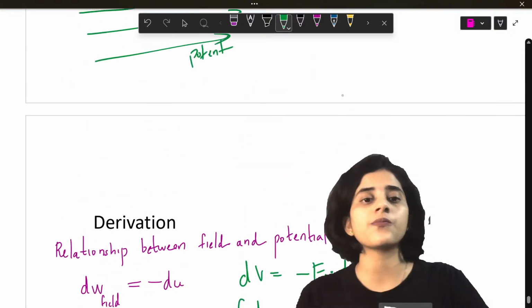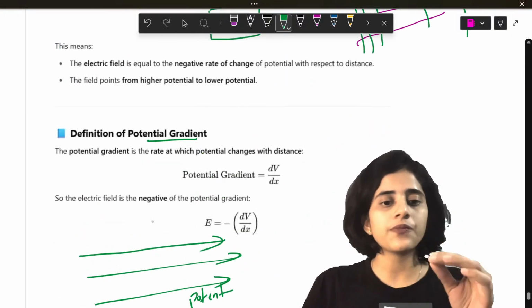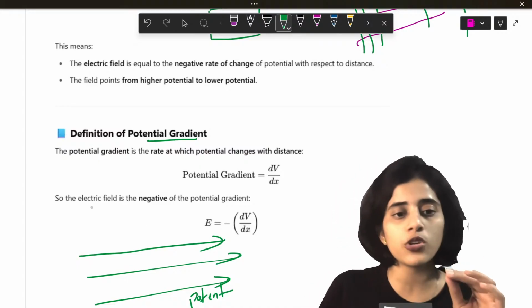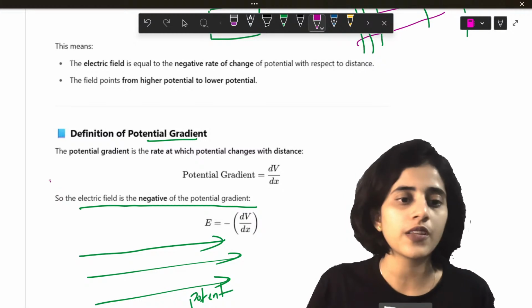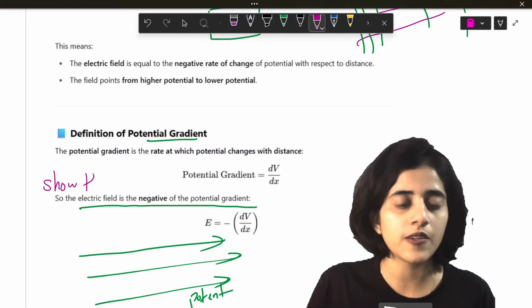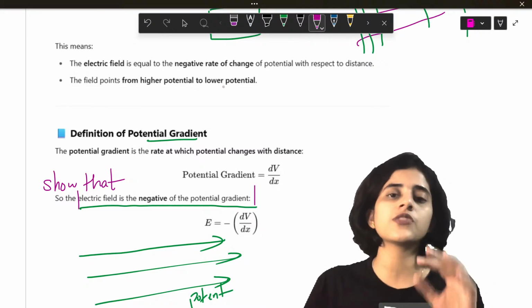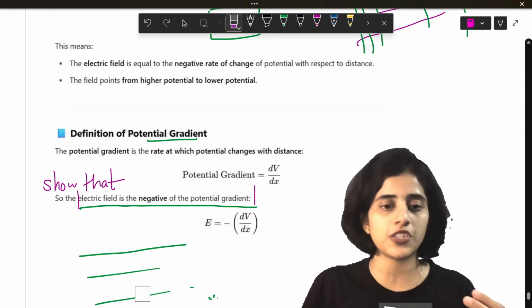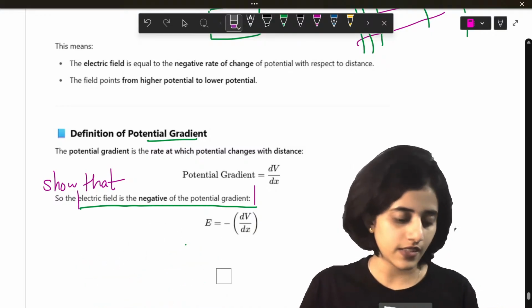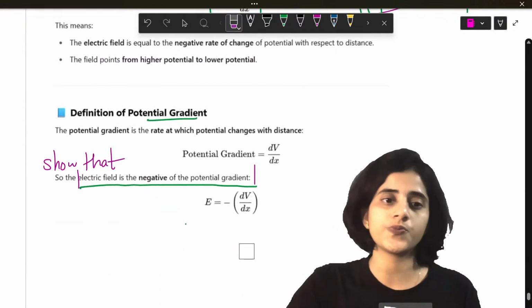And what is this term? Potential gradient. Okay. So the question could be, show that electric field is the negative gradient of potential. Show that electric field is the negative of potential gradient. That could also be a question. All right. That could also be a question of this derivation in your PU.